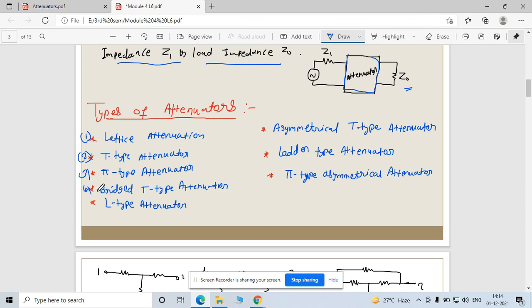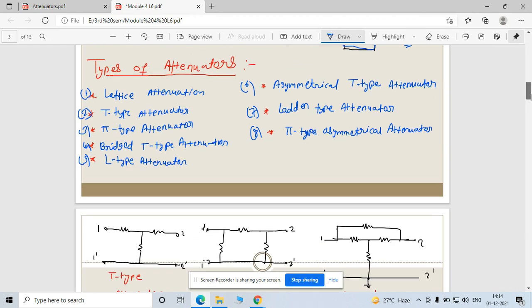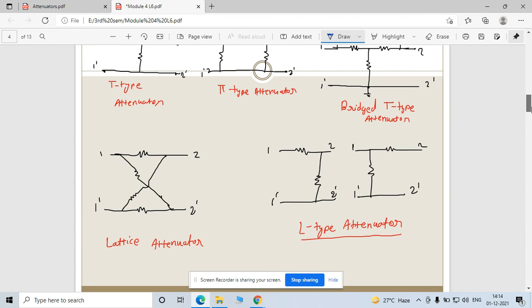Fourth is the bridge T type of attenuator. Fifth is the L type of attenuator. Sixth is the asymmetrical T type of attenuator. Seventh is the ladder type of attenuator. And the final one, eighth, is the asymmetrical pi type of attenuator. So these are the connections of that.